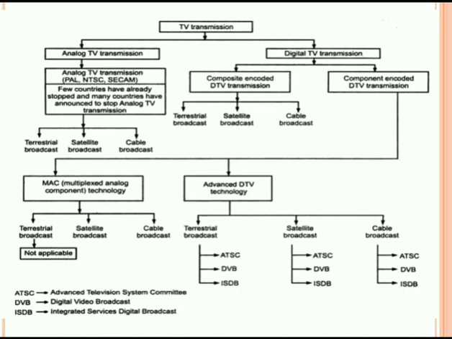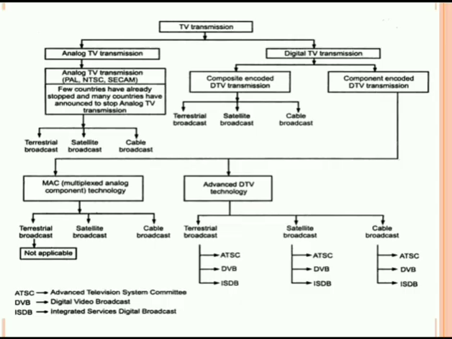You can see in the diagram the classification of television transmission. First of all, we will see how television transmission is classified. Television transmission is initially classified into two types: analog television transmission and digital television transmission.